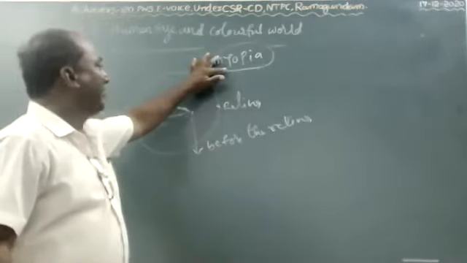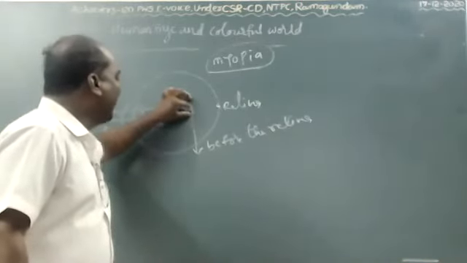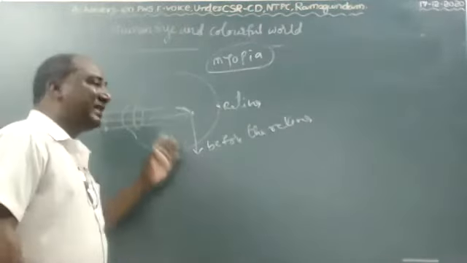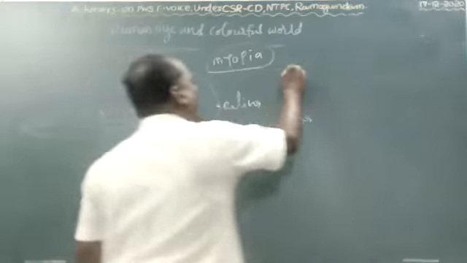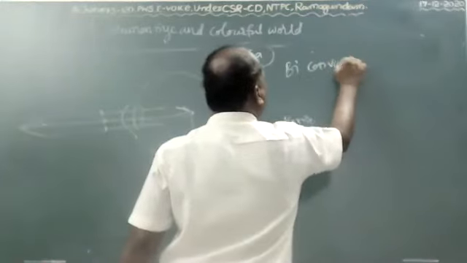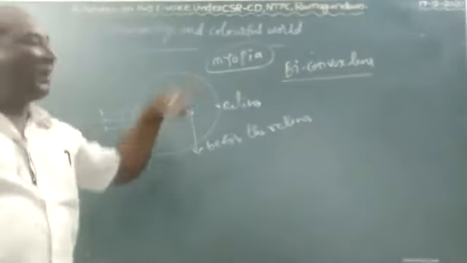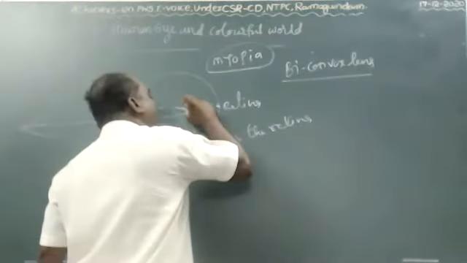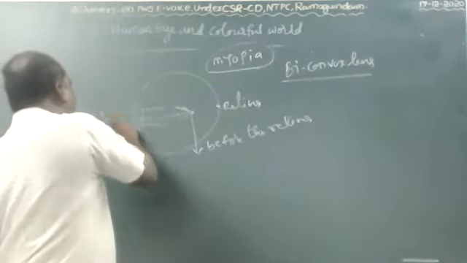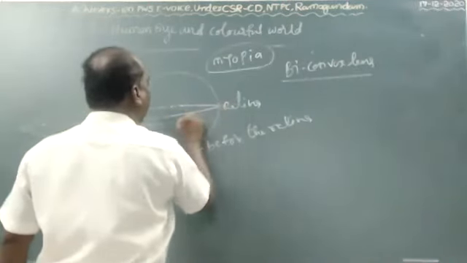The people who are suffering with myopia can see near objects because the refracted rays are converged before the retina. That's why they can see near objects. They can't see far objects. So what is the remedy? The remedy is the use of a biconvex lens. By using a biconvex lens, you bring the image to fall on the retina. So then this image directly falls on the retina.